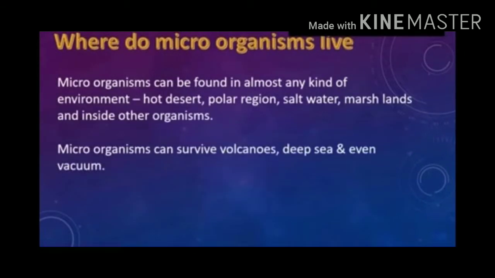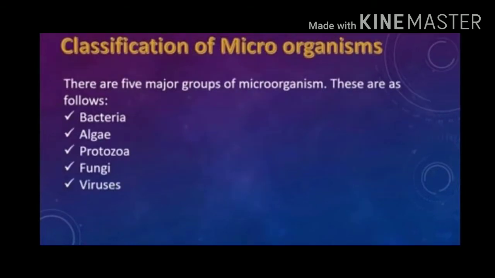After this, I will tell you where do microorganisms live. Microorganisms can be found in almost any kind of environment, that is hot desert, polar region, salt water, marshlands and inside other organisms. Microorganisms can survive volcanoes, deep seas and even vacuum. These are the places where microorganisms live, or this is called their habitat.